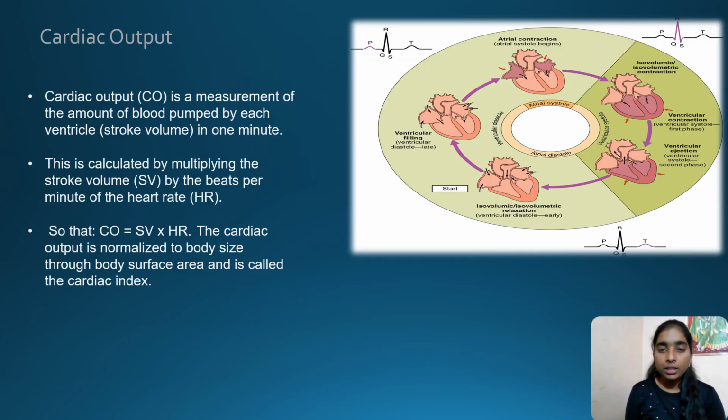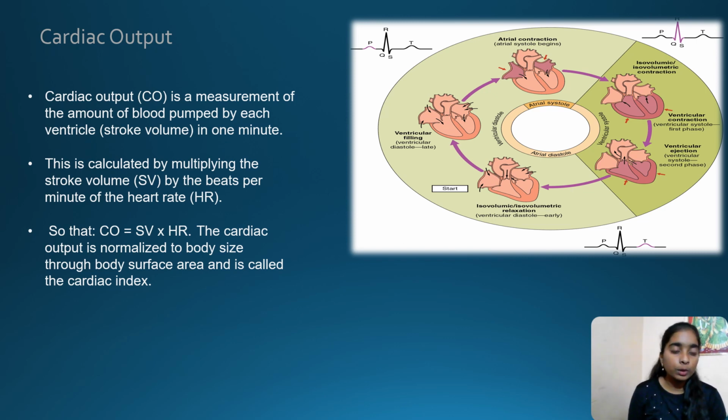Here we can see the cardiac cycle. Firstly, the atrial contraction, followed by isovolumic contraction, and then it performs the ventricular contraction and ventricular ejection. Further is isovolumic relaxation. Thus, it will perform the ventricular filling and return to the atrial contraction. This is the cycle of the human heart.